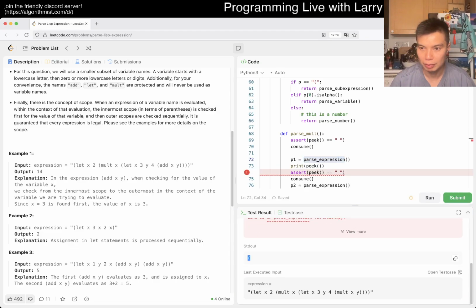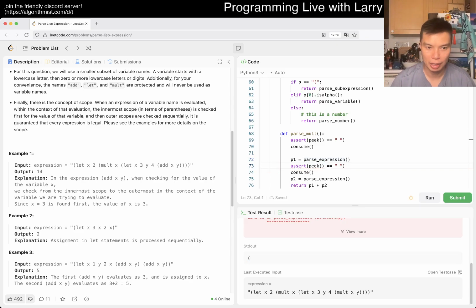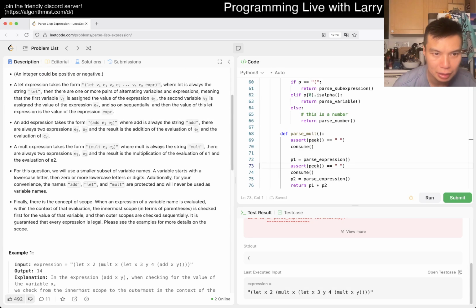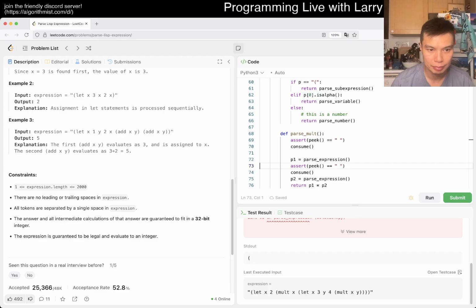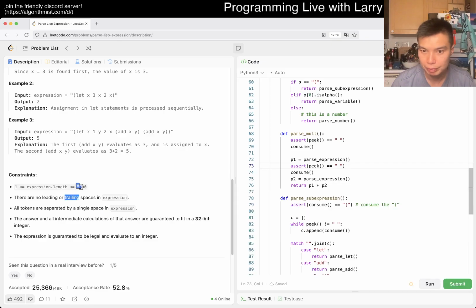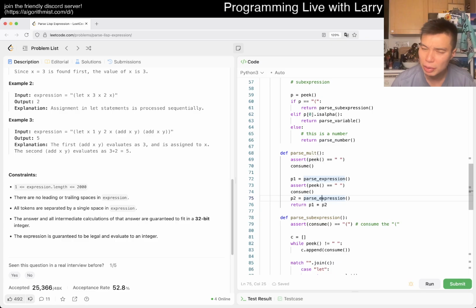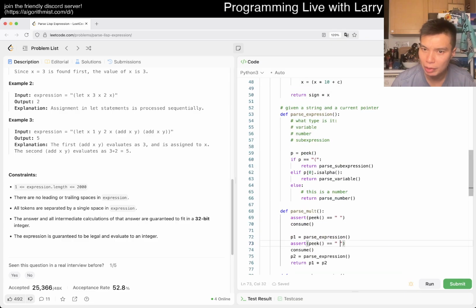It's the left, but the left is wrong because that means that we consume the space in between. Also, is there always only one space? Because that's gonna be annoying if we have to deal with it. Oh yeah, single space. Okay, no leading or trailing space. That's good. Okay, so this is a little bit awkward in that our parse expression gets rid of something.